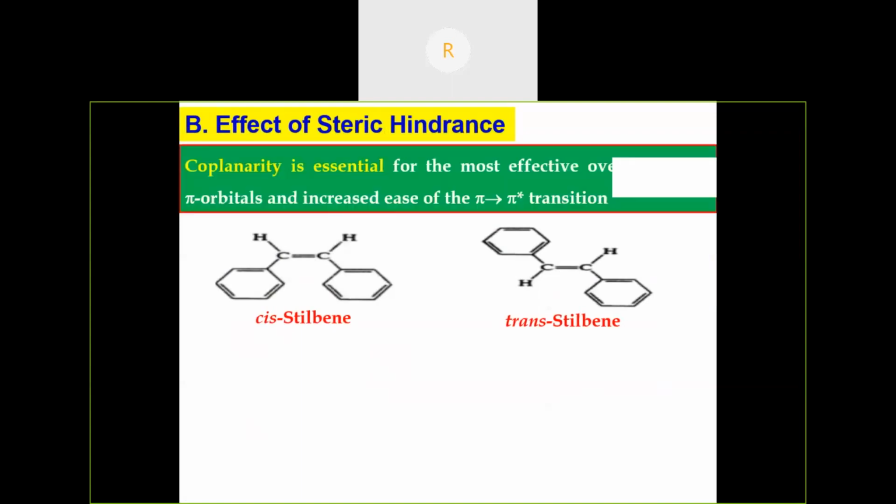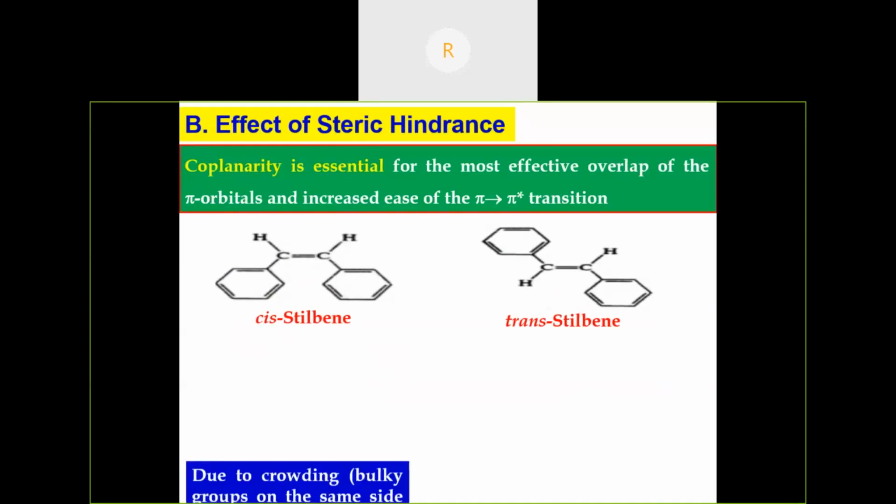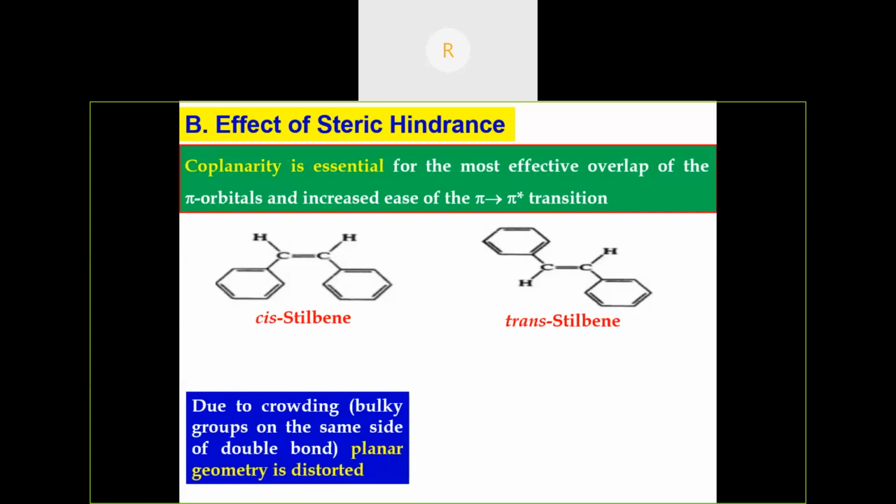For effective overlapping for a pi to pi star transition, coplanarity is essential. But in the case of cis-stilbene, due to steric crowding, because the bulky phenyl groups are present on the same side of the double bond, the planar geometry is distorted.